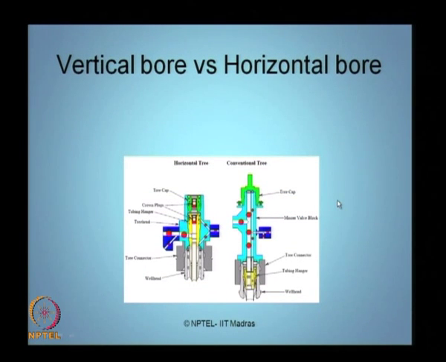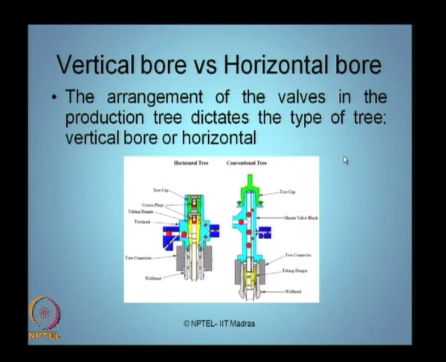The picture you see here shows the difference between a vertical bore and a horizontal bore. The arrangement of valves, as I just said, in the production tree dictates the type of the tree. It can be either a vertical bore or a horizontal one. The picture you see here is a conventional tree, which contains a tree cap on the top, then the master valve block, which is shown in the blue color here, connected to the tree connector through a tubing hanger, which is connected ultimately to the wellhead.